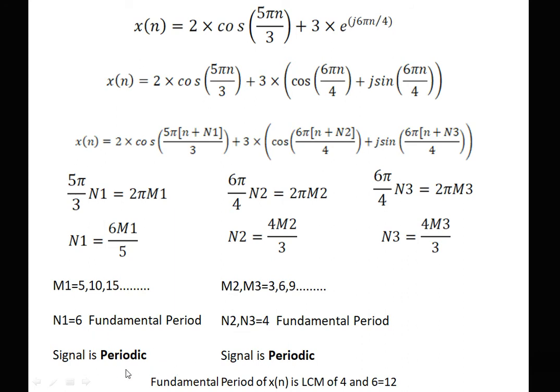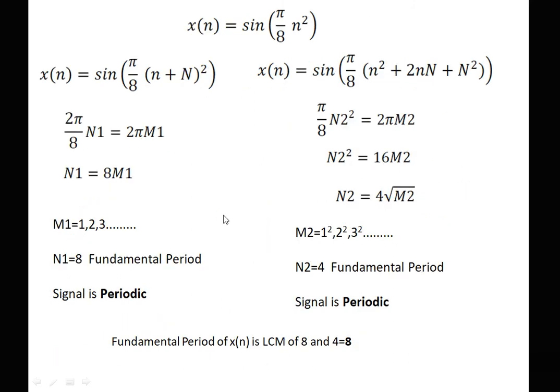Now the signal is periodic and these two parts are also periodic. So the fundamental period is the LCM of 4 and 6. Here the LCM of 4 and 6 is 12. So the fundamental period of x of n is 12 and the signal is periodic in nature.